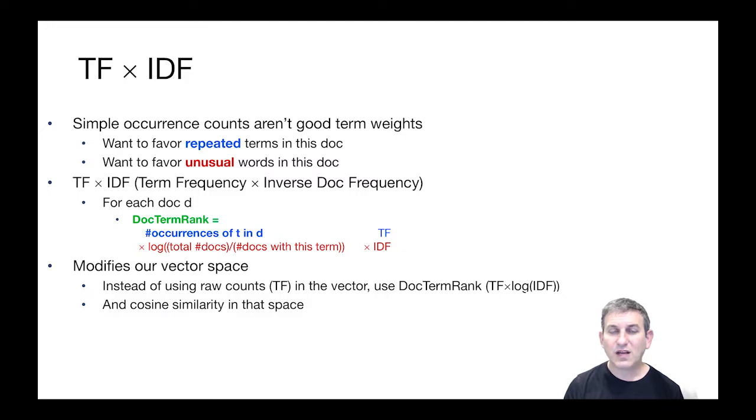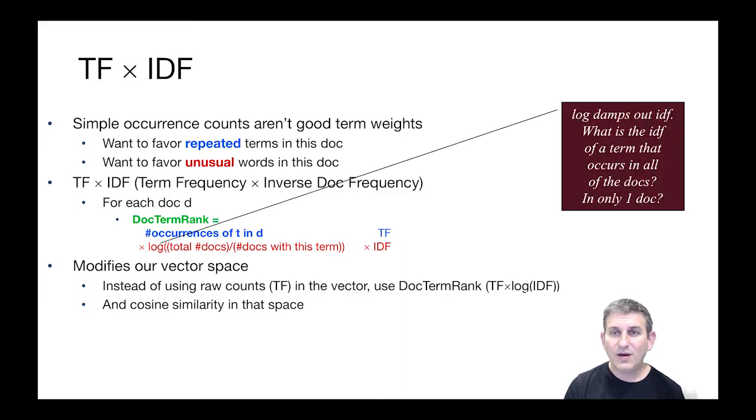Here's how it works. For every document D, we will compute what we're going to call its doc term rank. That's a phrase we'll use in this slide deck, but it's not standard in the literature. Doc term rank equals the number of occurrences of T in D, that's the term frequency, times the log of the total number of documents over the number of documents with this term. That is the log of 1 over the fraction of documents that have this term, right? Why the log? Well, think about what happens. It damps out the IDF so it doesn't grow too fast.